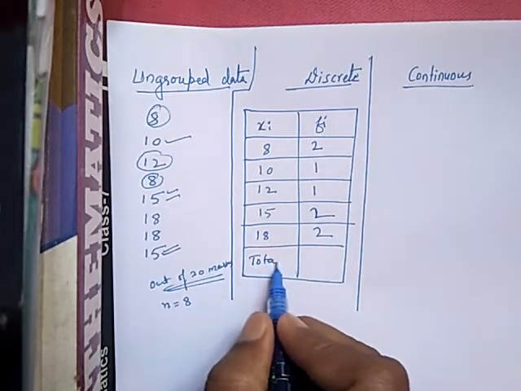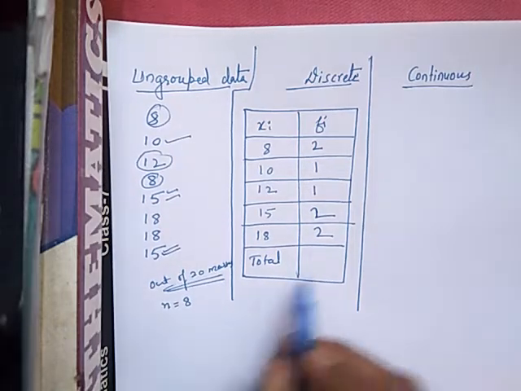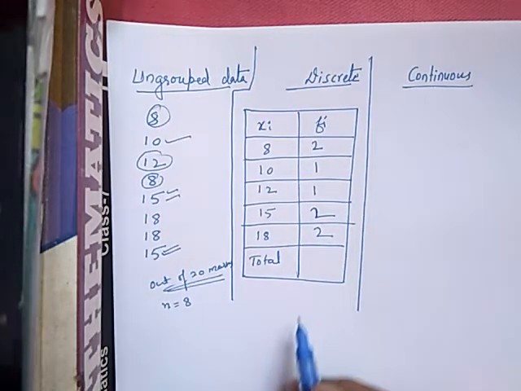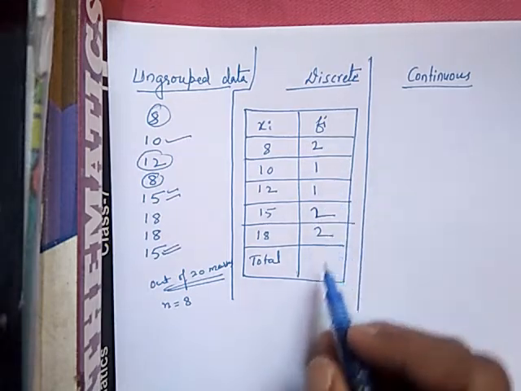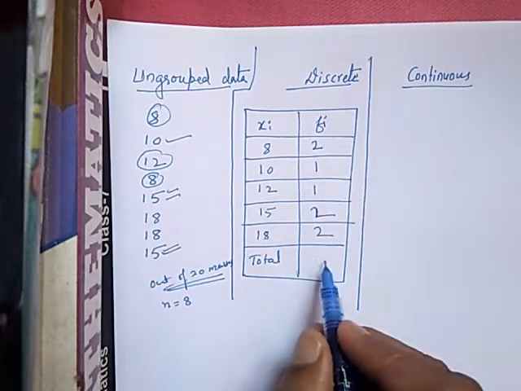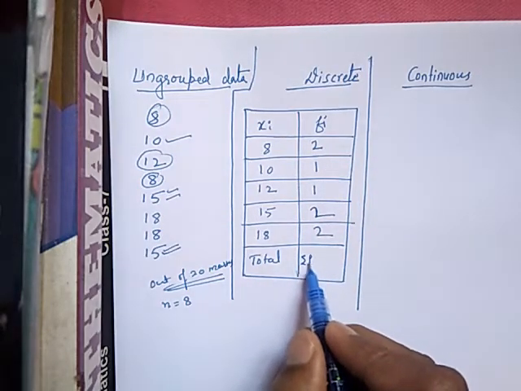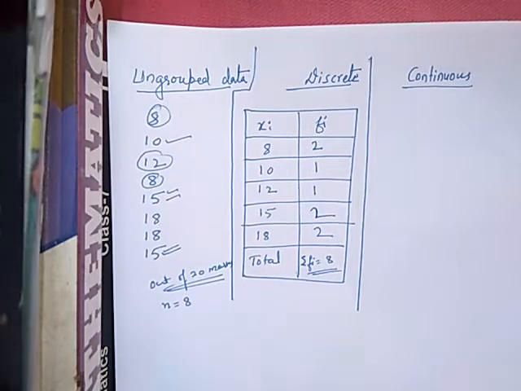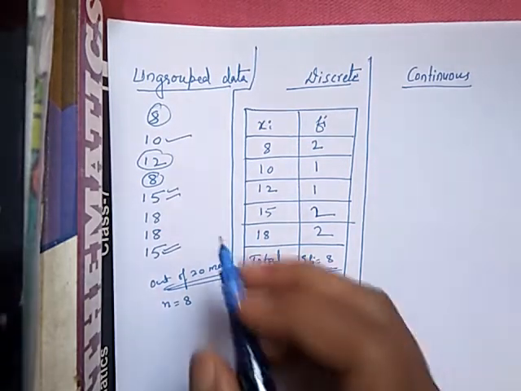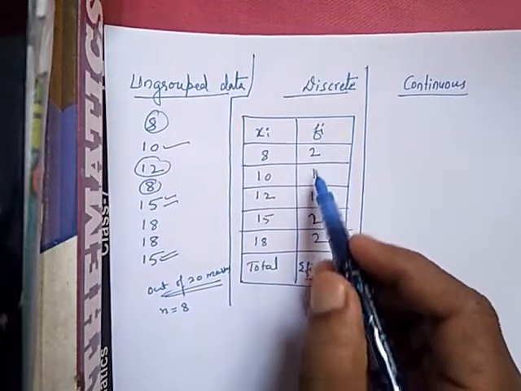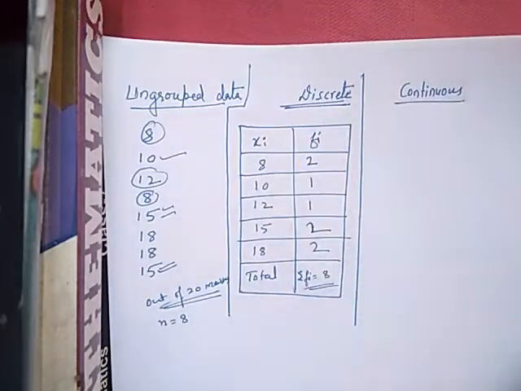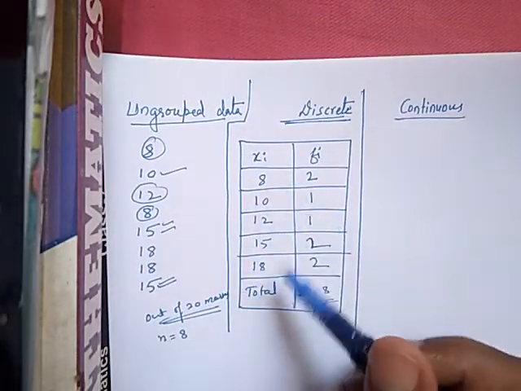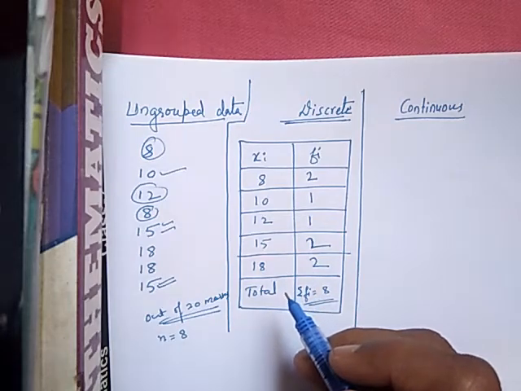So the total, you can add the frequencies: 4 5 6 7 8, the frequency total will be 8. So summation of fi is equal to 8. By taking the ungrouped data and writing the frequency, it comes in the discrete form. Like this in 9th standard we have studied summation fi xi divided by summation fi.